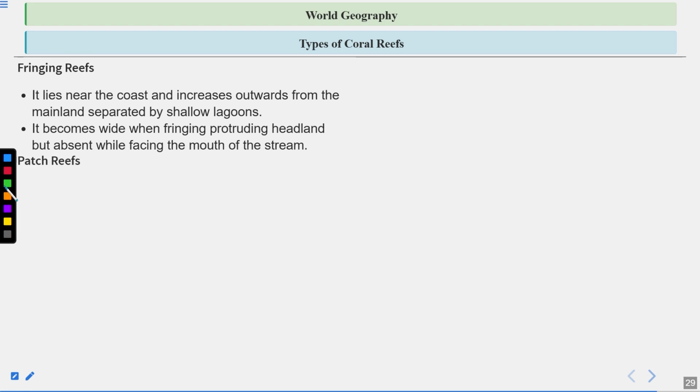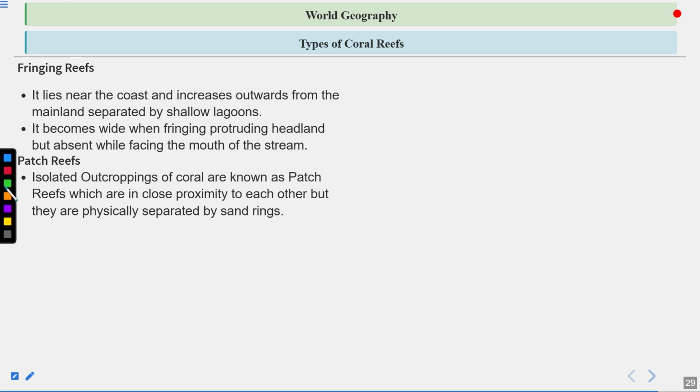Patch reefs. Isolated outcroppings of corals are known as patch reefs, which are in close proximity to each other, but physically separated by sand rings. Coral reefs are formed by microorganisms that reside on the basis of the minerals that they absorb, like calcium carbonate, because of which a hard structure forms out of them and creates the coral reefs. These are the different types of reefs formed because of different phenomena. Some are formed in the lagoons, they are called fringing reefs. Some are found beside a sand patch, that is called the patch reefs.